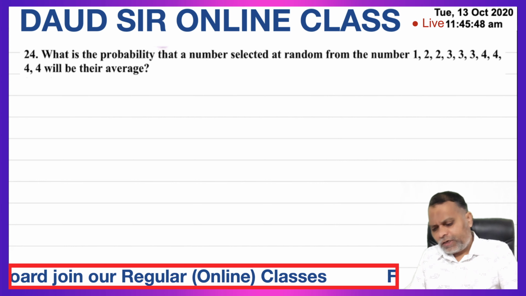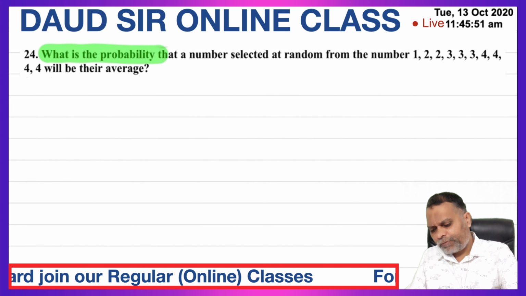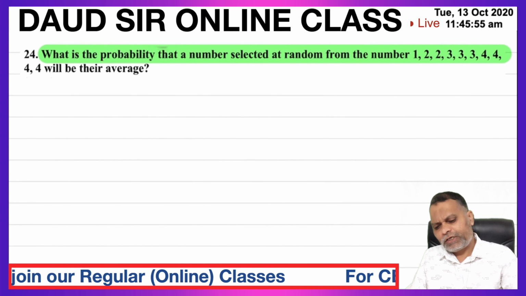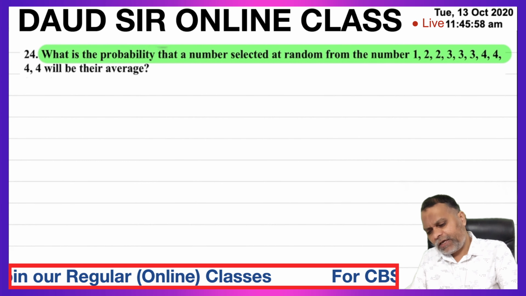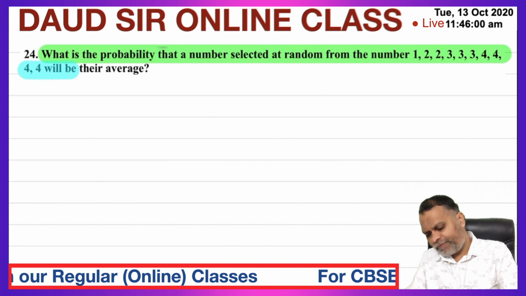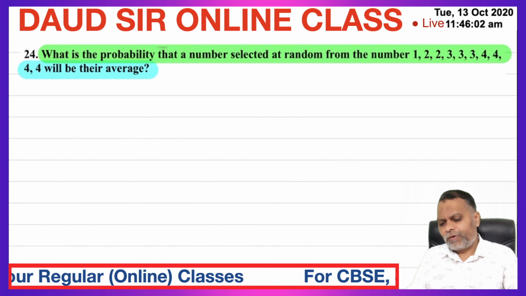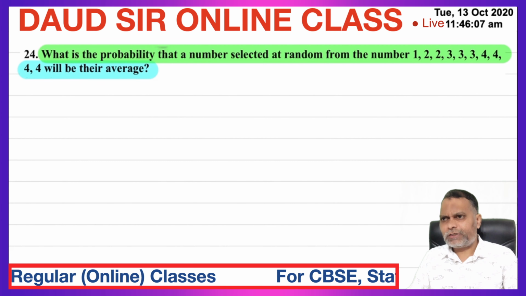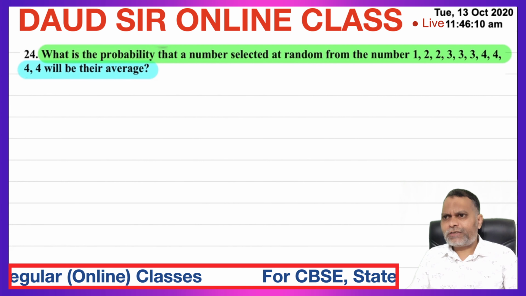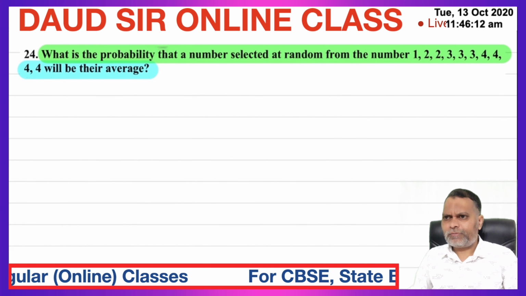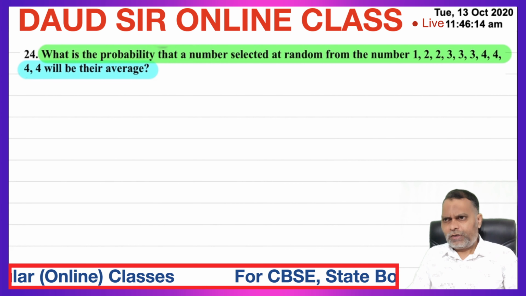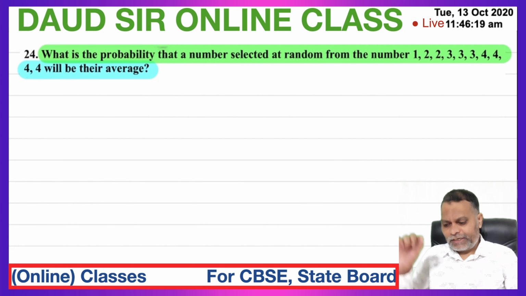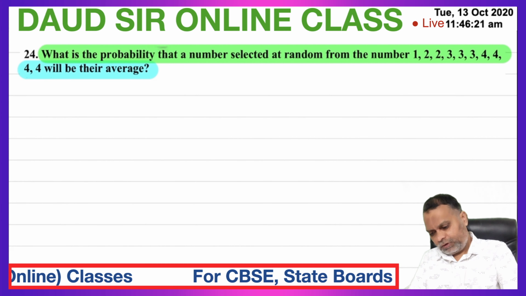Question number 24. What is the probability that a number selected at random from the numbers 1, 2, 2, 3, 3, 3, 4, 4, 4, 4 will be their average? So first calculate the average of these numbers. Then what is the probability of getting that average number?